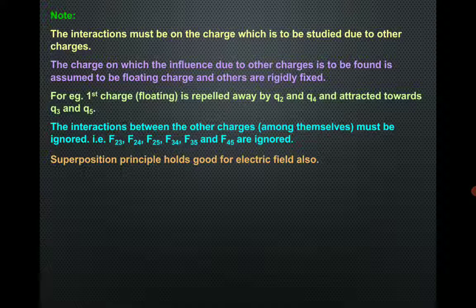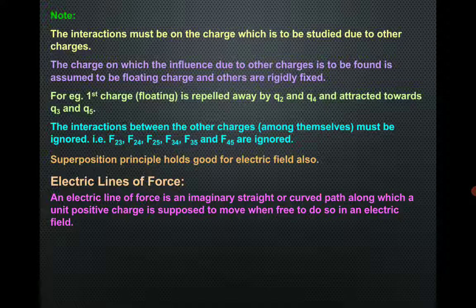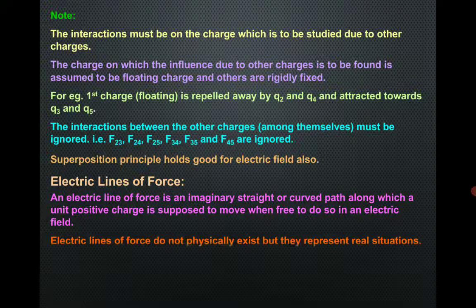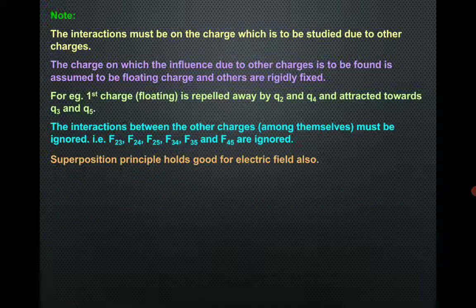Superposition principle holds good for electric field also. Same thing happens in the electric field. Whatever the net electric field intensity you find at any point, it will be the vector sum of the electric field intensity due to the charges available in the region. Same thing we do in the superposition of charges in case of electric field intensity or electric field strength.